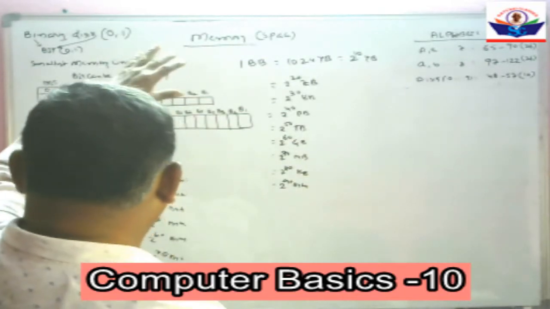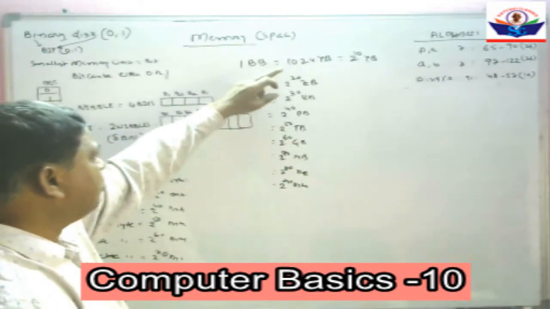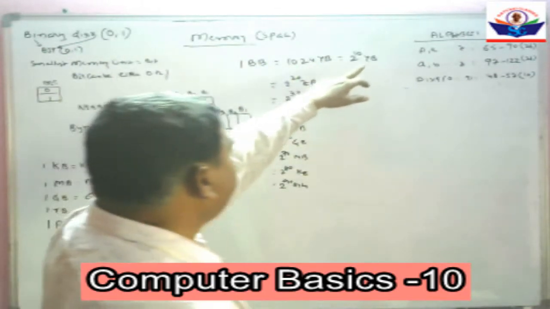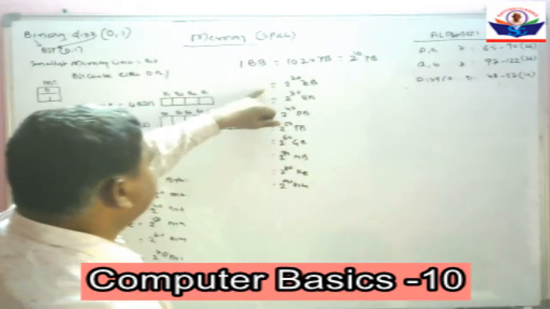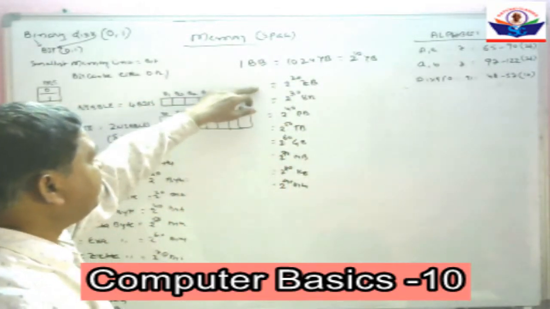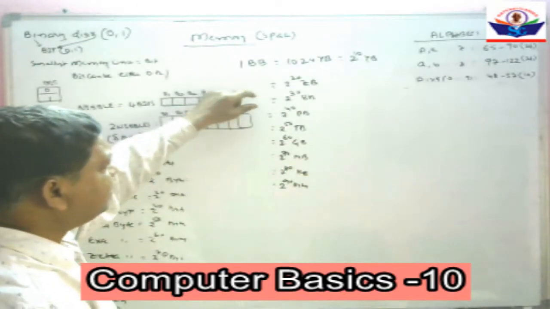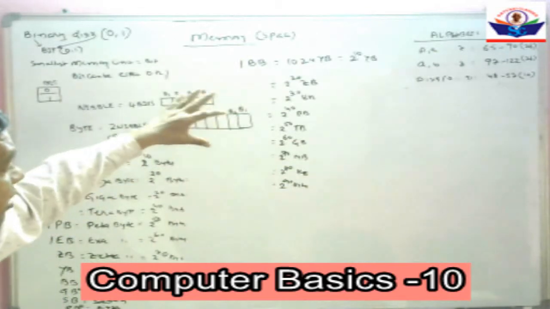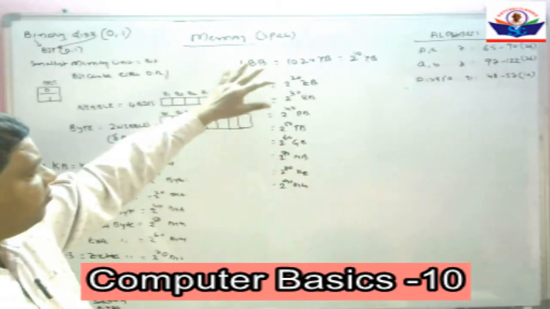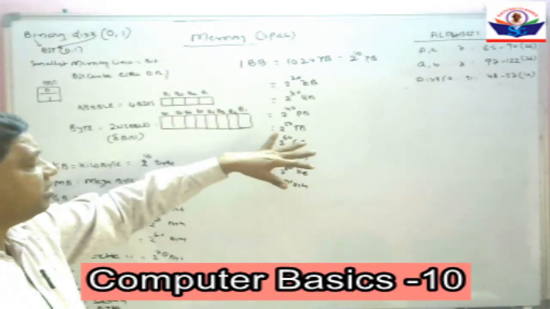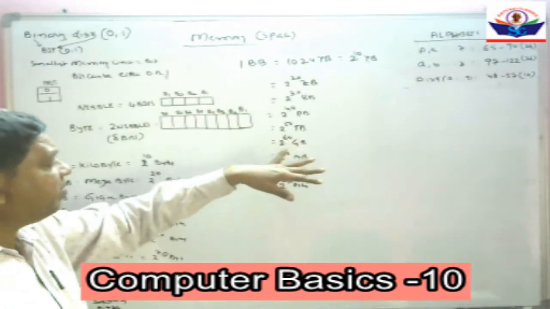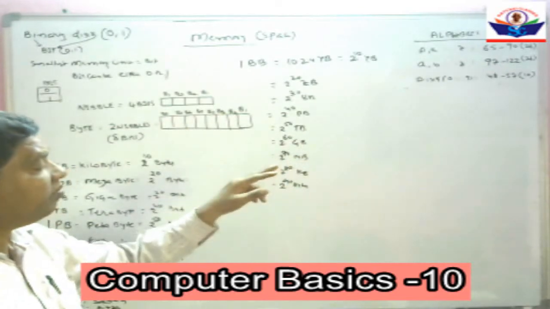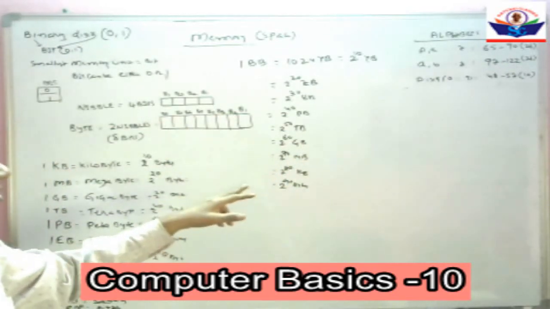So one Bronto byte is equal to 1024 yottabytes. That is equal to 2 to the power of 10 yottabytes. In terms of zettabytes, it is 2 to the power of 20 zettabytes. In terms of exabytes, it is 2 to the power of 30 exabytes. In terms of petabytes, it is 2 to the power of 40 petabytes. In terms of terabytes, it is 2 to the power of 50 terabytes. In terms of gigabytes, it is 2 to the power of 60 gigabytes. In terms of megabytes, it is 2 to the power of 70 megabytes.